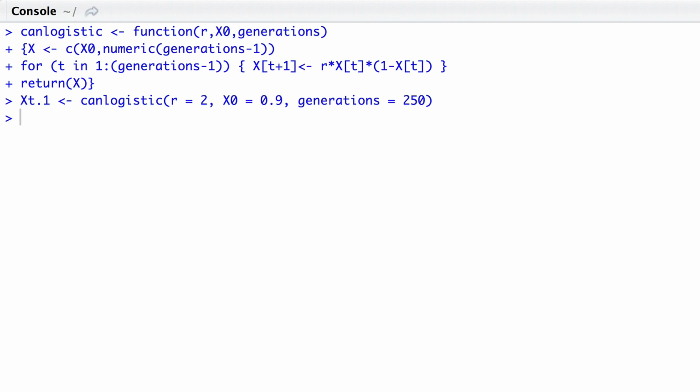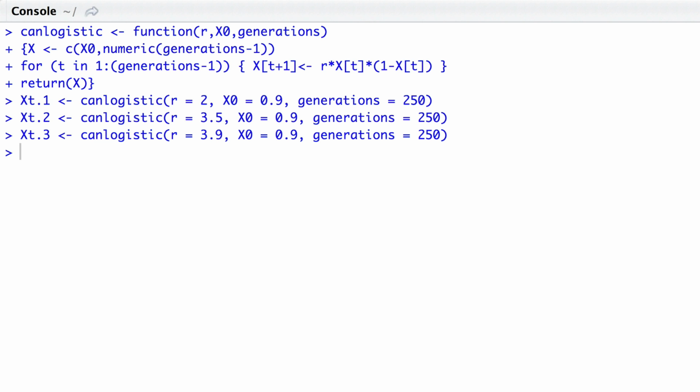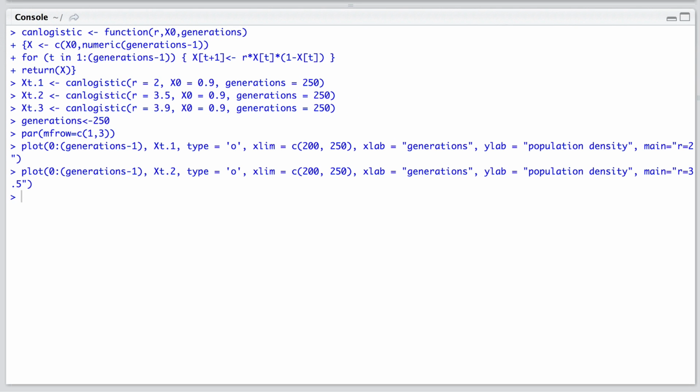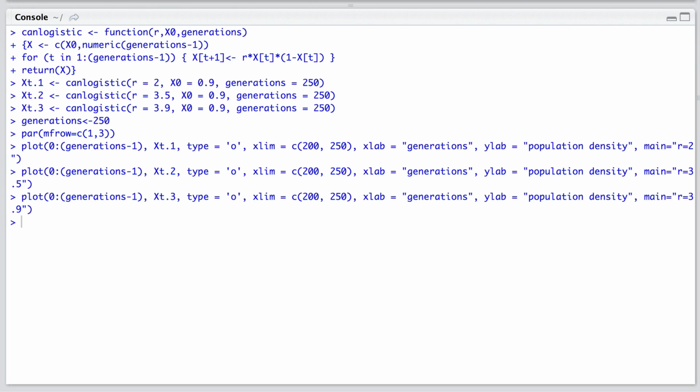And then here, I am generating 3 different vectors of population sizes using the above function, and I have used 3 different r values: r equals 2, r equals 3.5, and r equals 3.9. And now I'm just plotting out the generations versus the population size for each of the 3 cases, and I've specified that I want the 3 plots to be generated side by side for comparison.